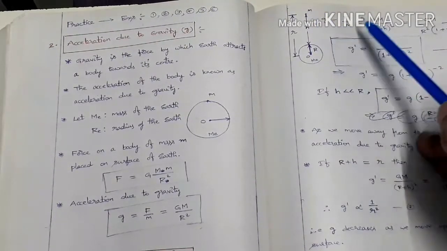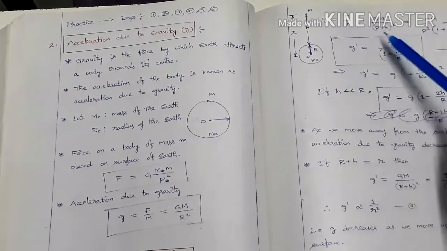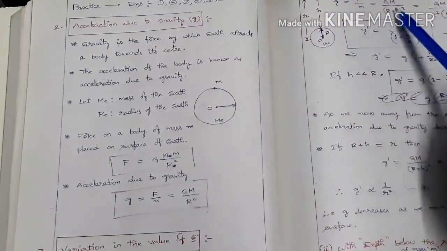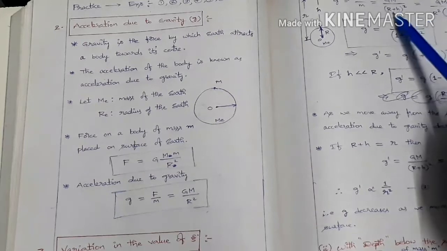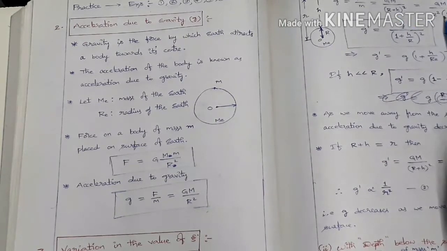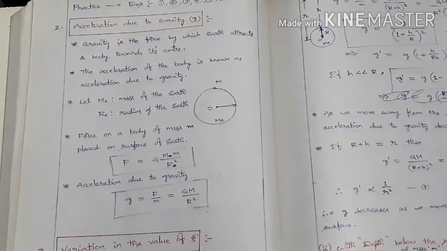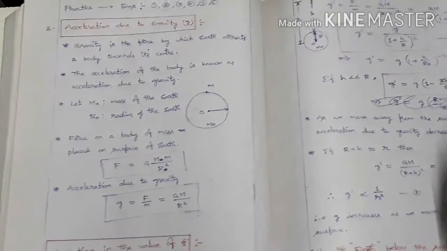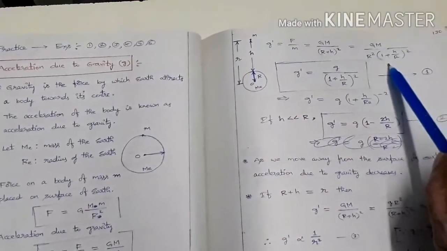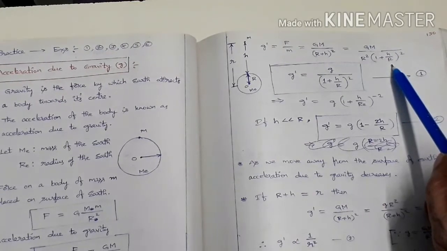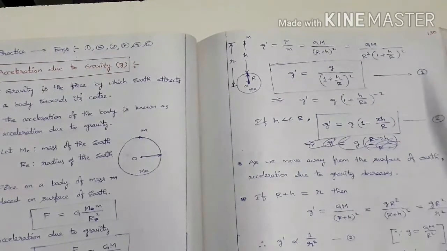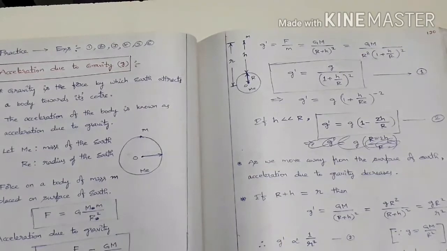So g dash, from Newton's second law, equal to F by m. From this expression, we are getting g dash equal to GM by R plus h whole square, that equals GM by R square into 1 plus h by R whole square, taking R constant. Here h is very small when compared to the radius of the earth. You know, the radius of the earth is 6,400 kilometers. So h is just like 10 meters, 20 meters, 50 meters, 100 meters, like that.